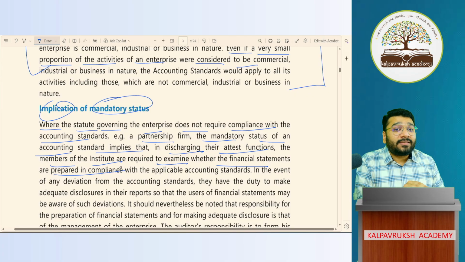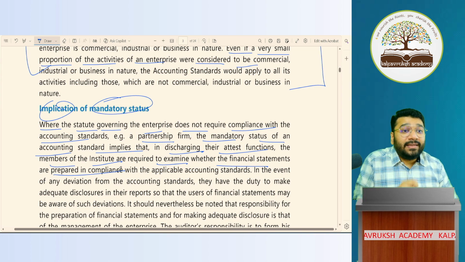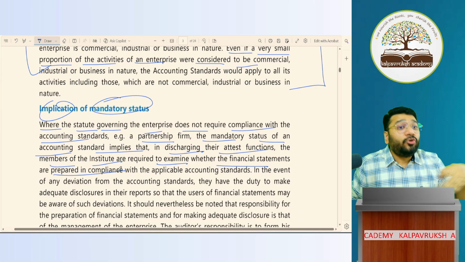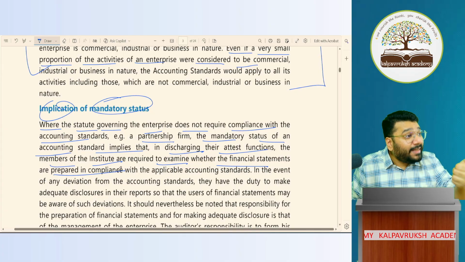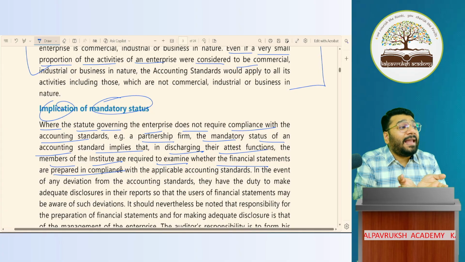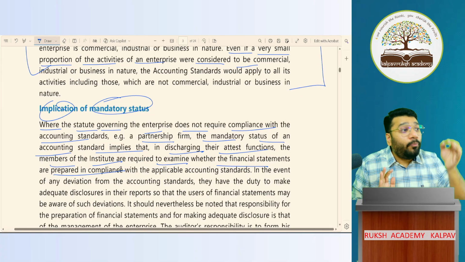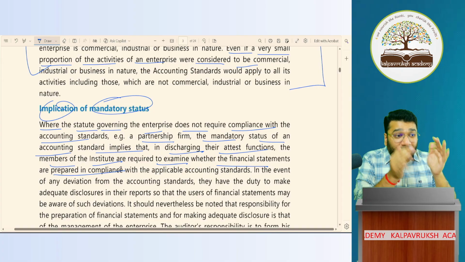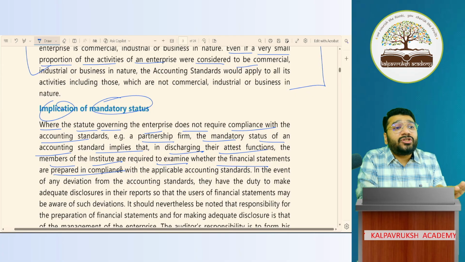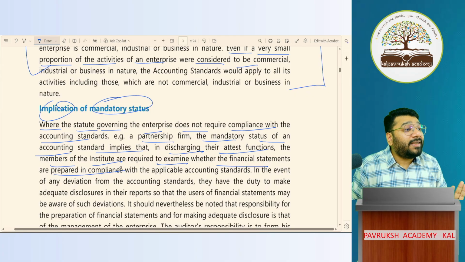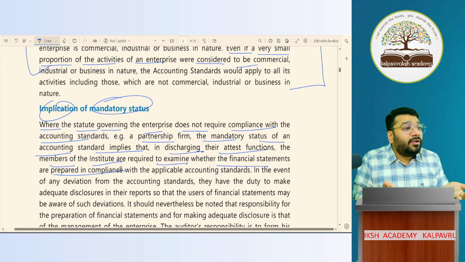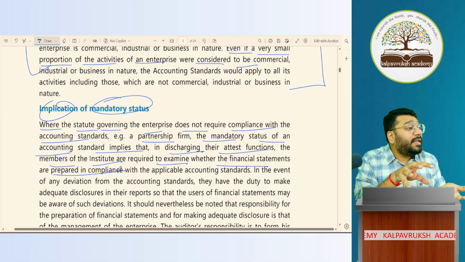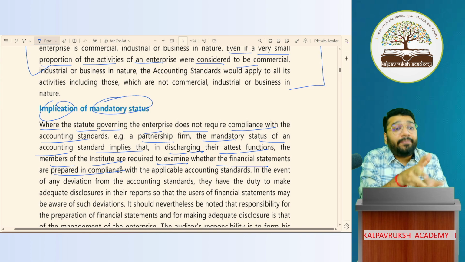If they have not followed AS, you can't hit them, beat them, or penalize them. Because as auditor, your job is to advise them to follow AS. If they follow AS, in your opinion, say that this financial statement is prepared as per required AS. If he has not followed AS, then in your audit report, in your attestation function, mention that this financial statement is not complying with accounting standard. So you will just give your opinion. That is what mandatory status is here. Mandatory status doesn't mean that they have to compulsorily follow, and if they don't follow, they'll be penalized. It is not like that.